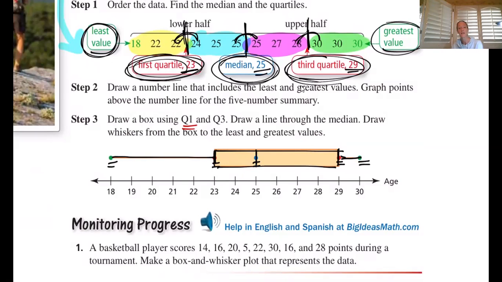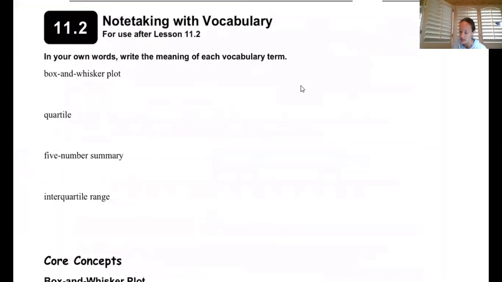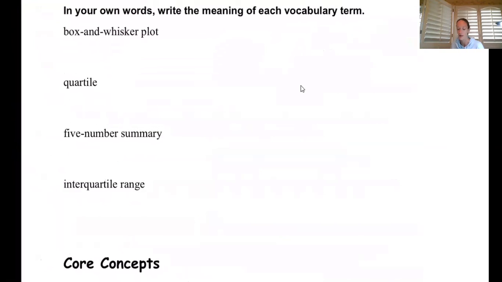Now we're going to go ahead and make our own box and whisker plot. Let's go ahead and fill in just a few things that we've seen thus far, these terms that we've seen, okay? So box and whisker plot, what do we have? Well, box and whisker plots show the variability. Well, it shows all sorts of things.